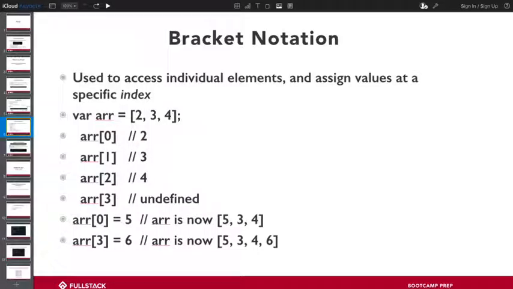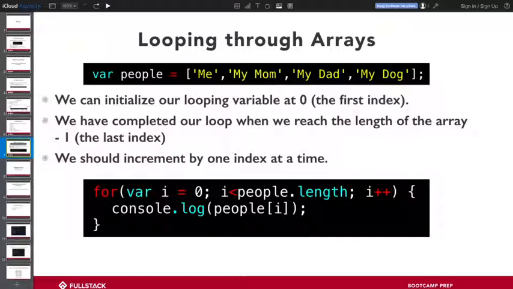It's going to say, all right, here's 1, right? In fact, I can put other variables in here that also equal numbers. So up here, if I have var x equals 3, and then I say, give me array index of x, it's going to say x equals 3, array of 3 equals 4, and we're going to get 4 again. So it doesn't necessarily have to be a number directly, but the expression has to evaluate to a number at the end of the day.